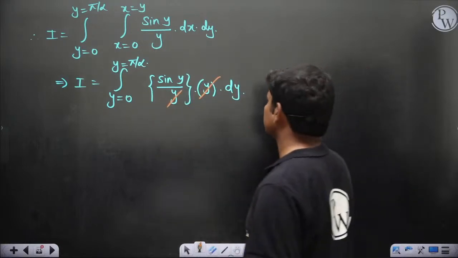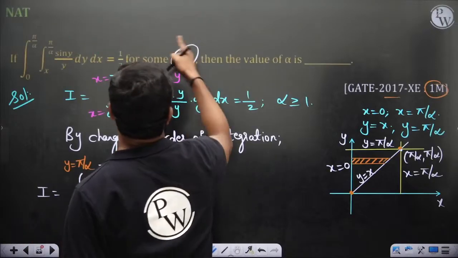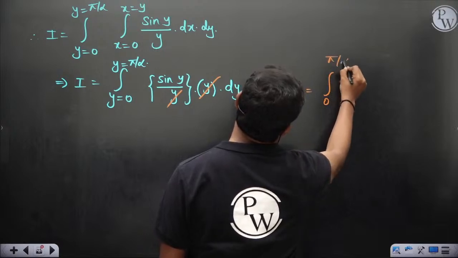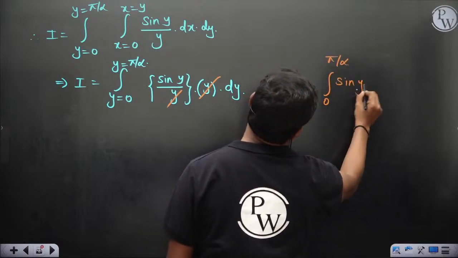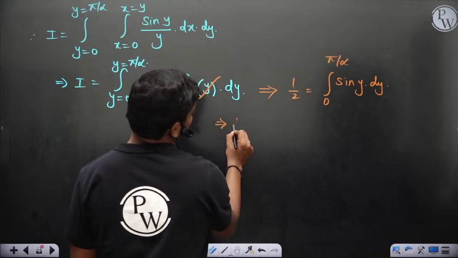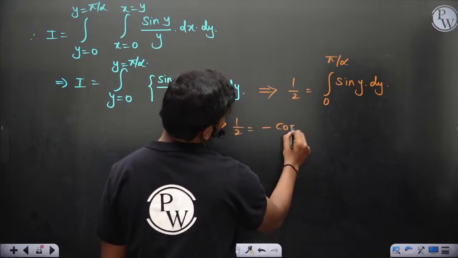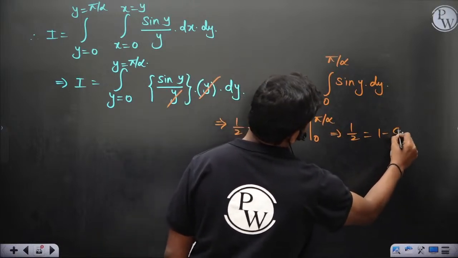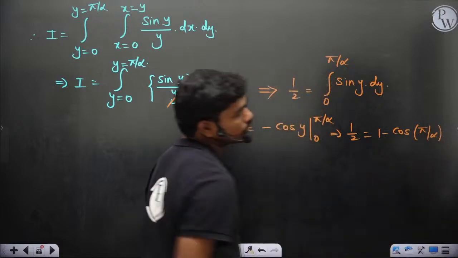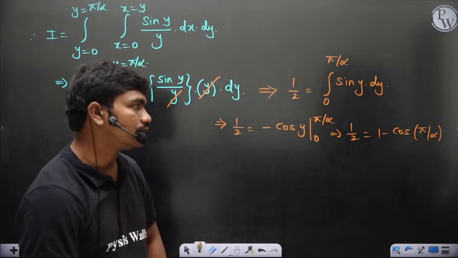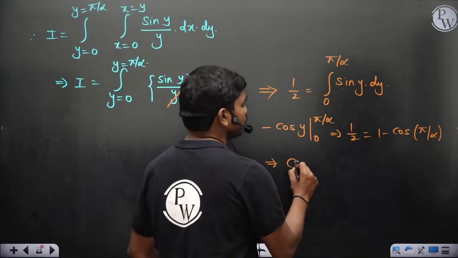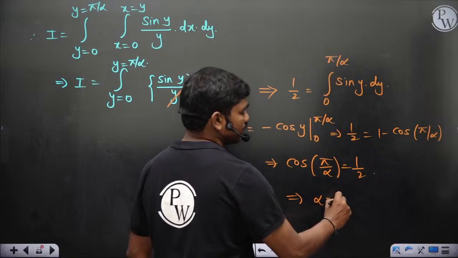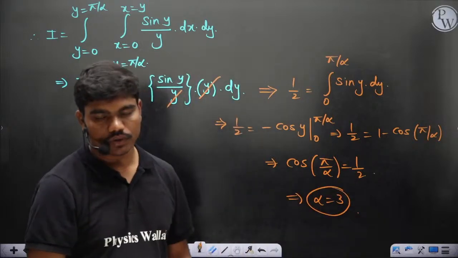Now it's simple. The integration value is given as 1 by 2. So 1 by 2 is equal to integral 0 to pi by alpha of sin y dy, which is minus cos, so half is equal to 1 minus cos pi by alpha. So cos pi by alpha is equal to half, so alpha should be 3.